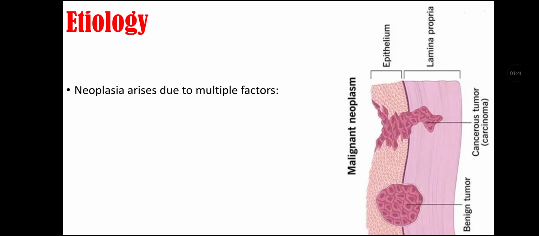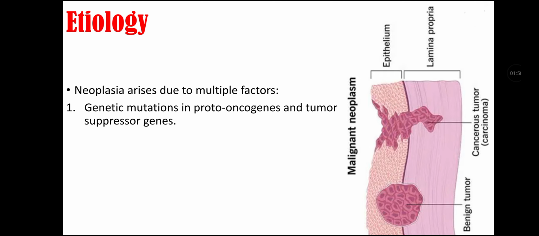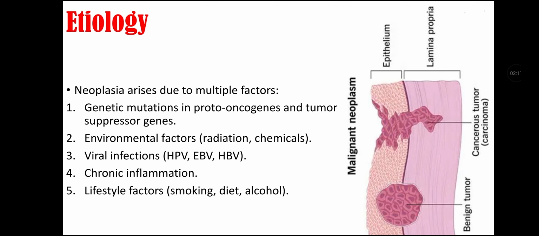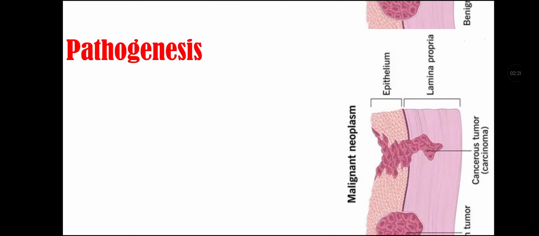Etiology of neoplasia. Neoplasia arises due to multiple factors. There may be genetic mutation in proto-oncogenes and tumor suppressor genes that cause neoplasia. There may be environmental factors like radiation and chemicals that may contribute to neoplasia. There may be viral infections like human papillomavirus, Epstein-Barr virus, and hepatitis B virus. There may be chronic inflammation, and lifestyle factors like smoking, diet, and alcohol.